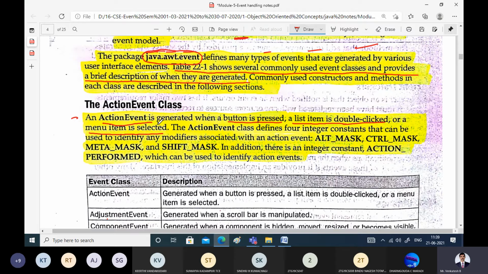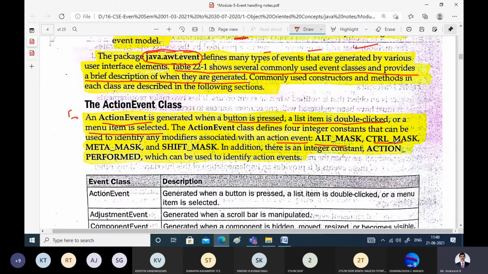Action event has 4 integer constants that can be used to identify any modifiers associated with the action event. For example, if you consider the keyboard, whenever you are pressing keys, you can use all the special keys given to you: Alt, Control, Shift, function button, Windows button, escape button. Alt mask is a constant and Control mask is a constant which will identify whether these masks are associated.